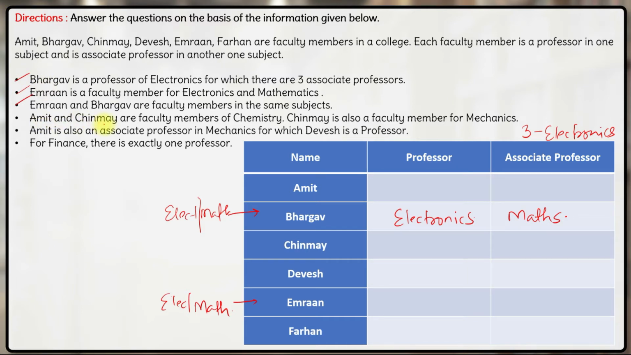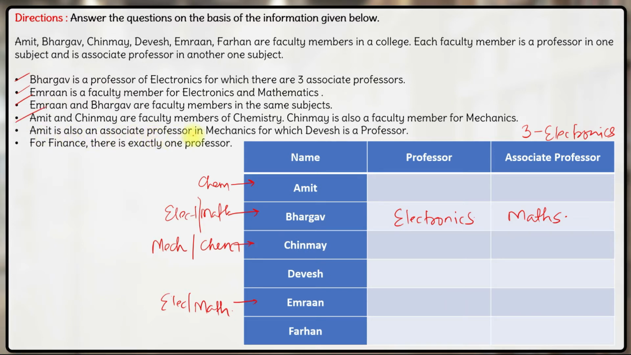Next is Amit and Chinmay are faculty members of chemistry. Amit and Chinmay are both faculty members in chemistry. Now whether they are associate or professors, we don't know yet. Chinmay is also faculty member for mechanics. So Chinmay is also a faculty member for mechanics. Fine. Next, this is also done.